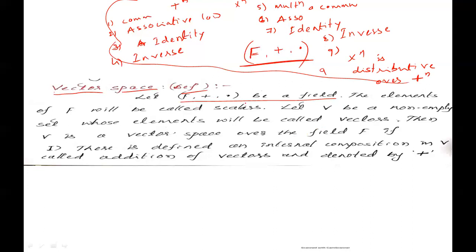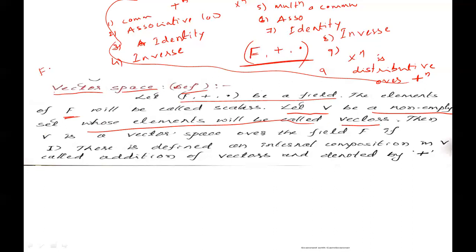Therefore, (F, +, ·) is a field. The elements of F will be called scalars. Let V be a non-empty set whose elements will be called vectors.